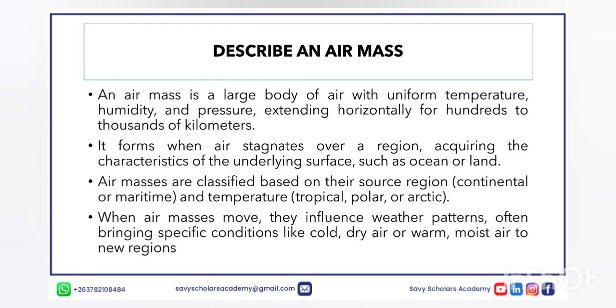Air masses are classified based on their source region, that is continental or maritime, and temperature, that is tropical, polar, or arctic. When air masses move, they influence weather patterns, often bringing specific conditions like cold, dry air or warm, moist air to new regions.